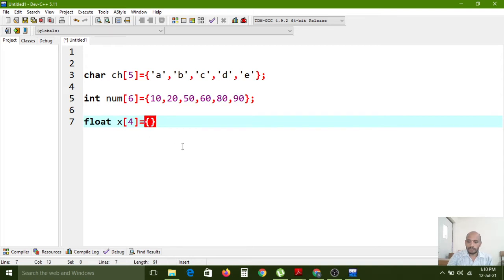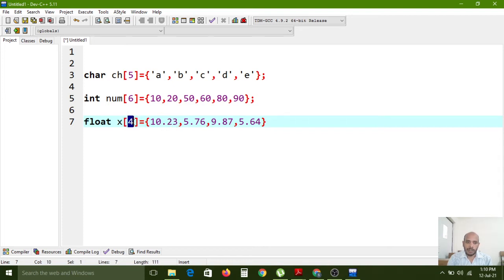So inside, 10.26, 10.23, 5.76, 9.87 and 5.64. So here it is accepting floating point values, real numbers. So those floating point values also we are storing inside the x variable.